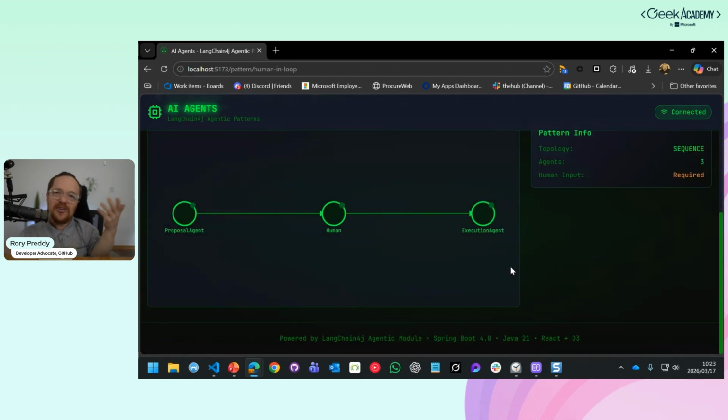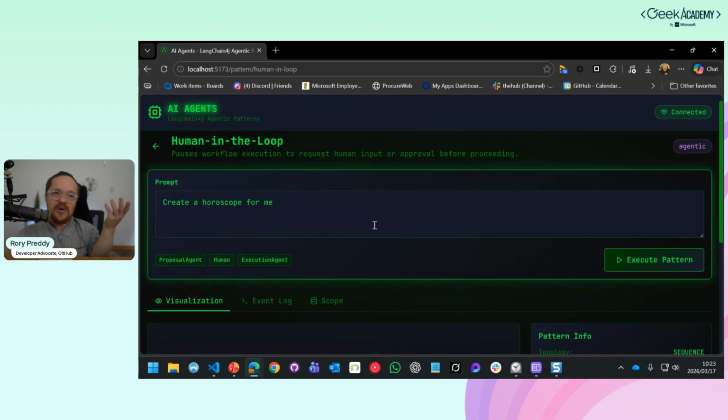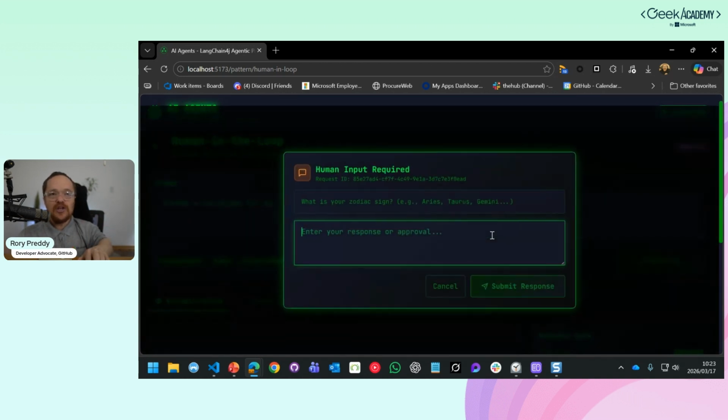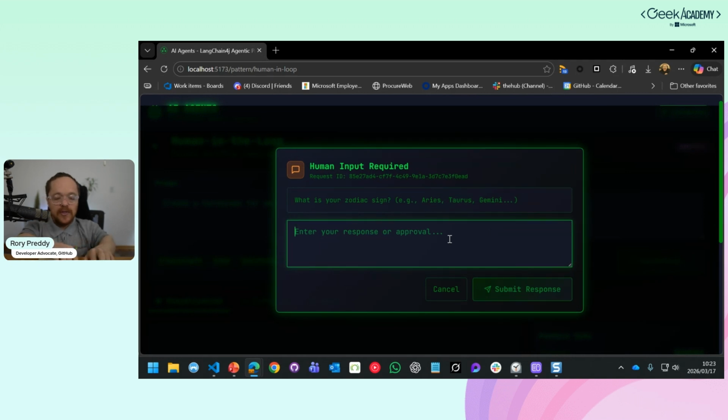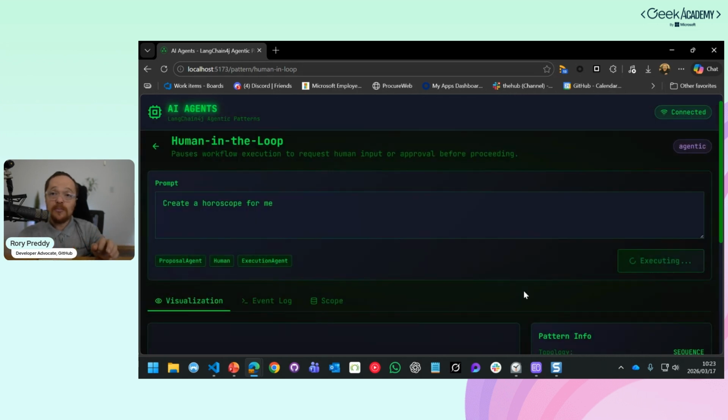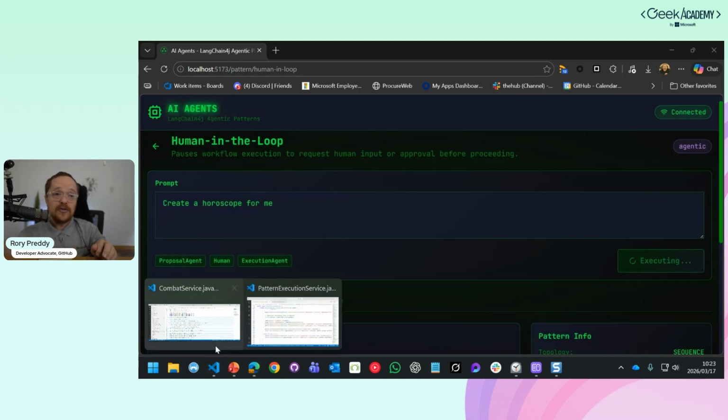So now we've got the supervisor agent. And sometimes we don't want to lose our job too much. We want a human in the loop. So we're going to execute the pattern here, and this is going to use WebSockets and also LangChain4j. It asks, what's your star sign? I want to do your horoscope. And I'm going to say, I am a Virgo, born 15th of September. And it's going to come back to me.